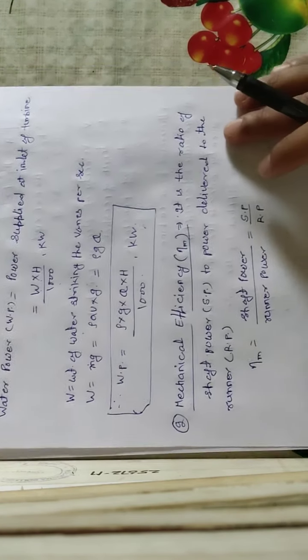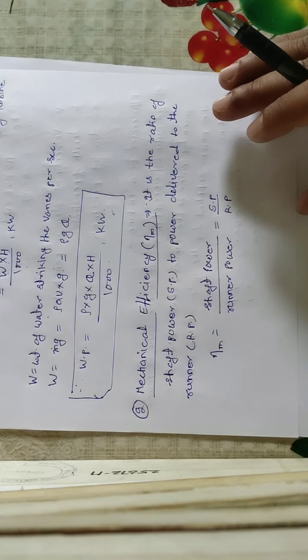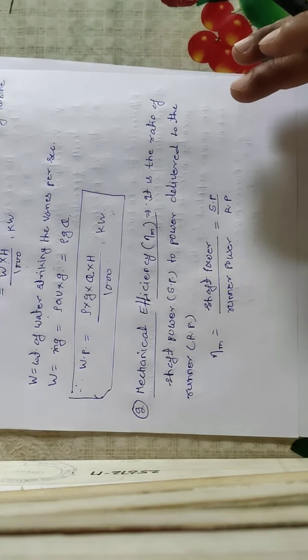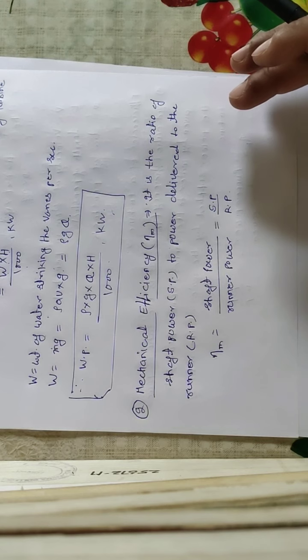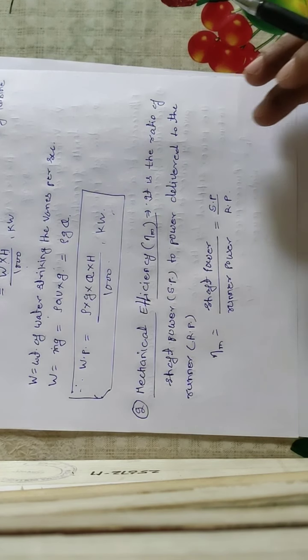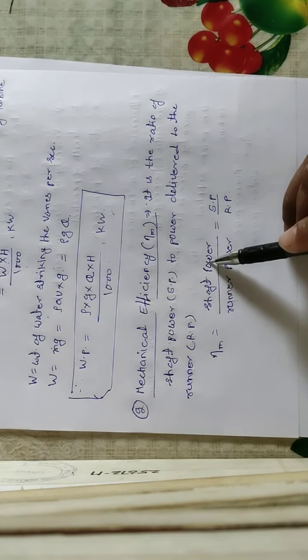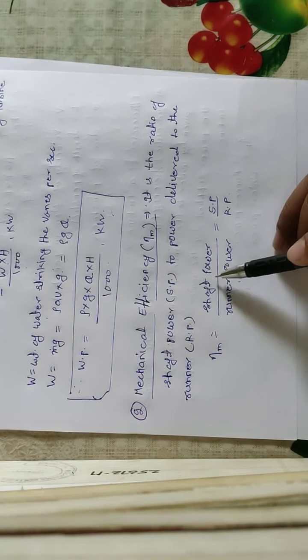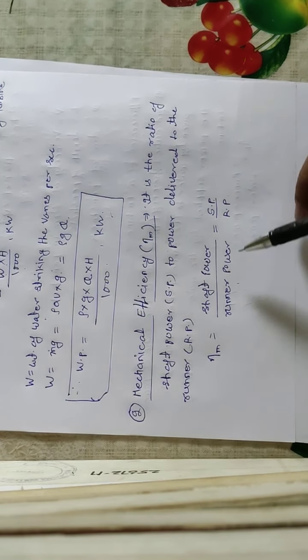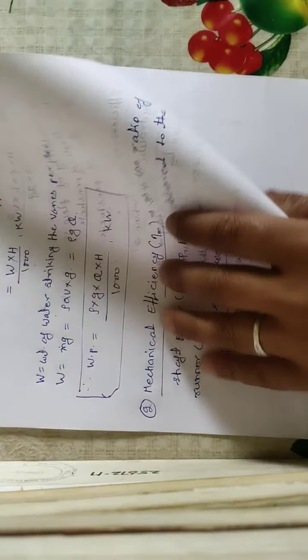Next, mechanical efficiency means the efficiency of the mechanical components. So it is output upon input. This is the ratio of shaft power upon runner power, where shaft power is S.P. and runner power is R.P.